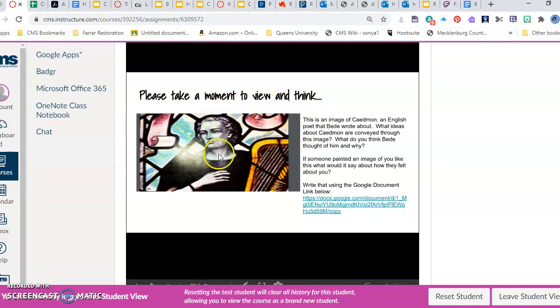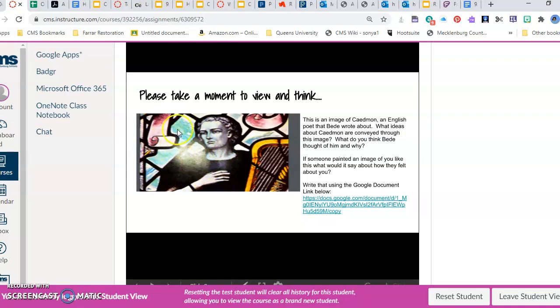Right here is an image. So this is an image of Caedmon, an English poet that Bede wrote about. What ideas about Caedmon are conveyed through this image? What do you think Bede thought of him and why? So what details can you see or find in this image that make you have thoughts about what Bede may have felt or thought about Caedmon?